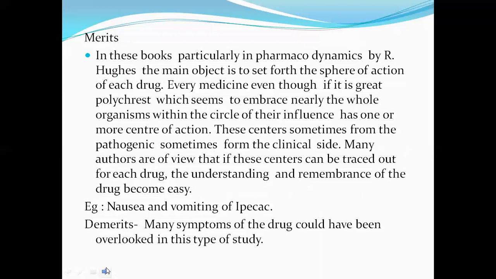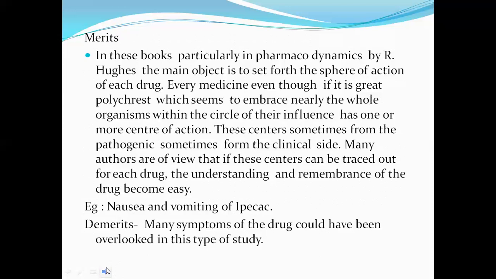Merits. In this book, particularly in Pharmacodynamics by R. Hughes, the main object is to set forth the sphere of action of each drug. Every medicine, even if it is a great polychrest, which seems to embrace nearly the whole organism, has within the circle of its influence one or more centers of action.